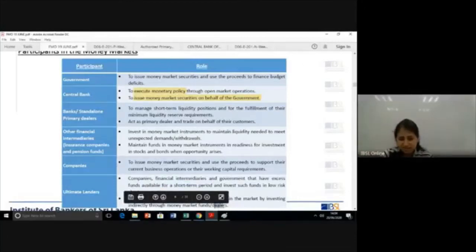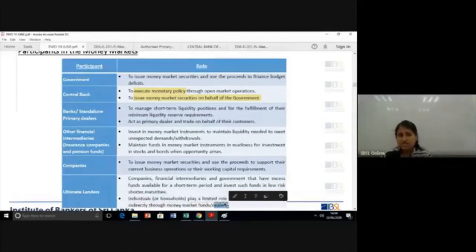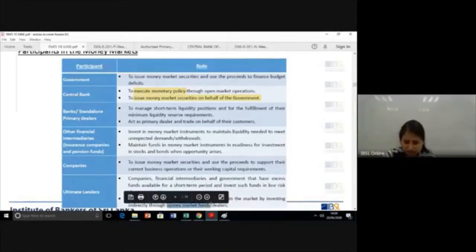Dealers here, what I'm referring to, you can think about primary dealers, but there you will have to have a larger denomination. It must be in millions. But if you have a smaller excess, think of maybe 5 lakhs, you can still invest in the money market using money market funds.